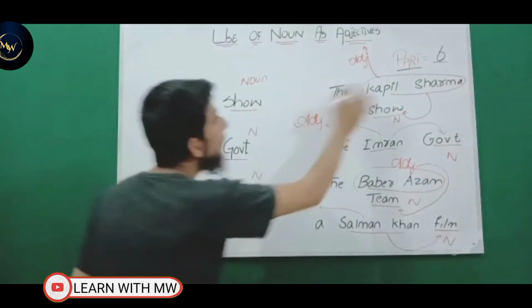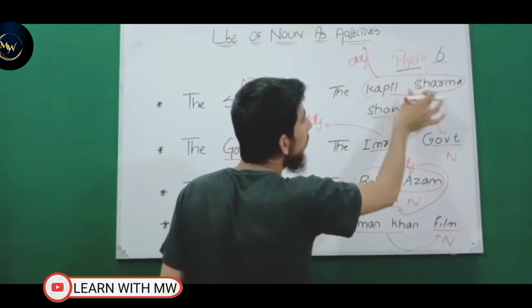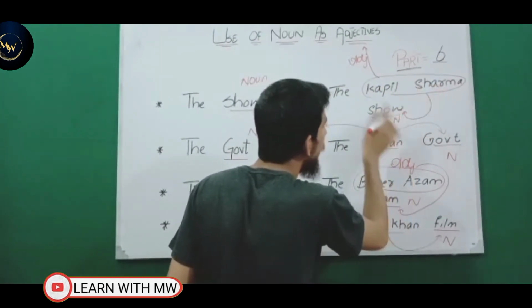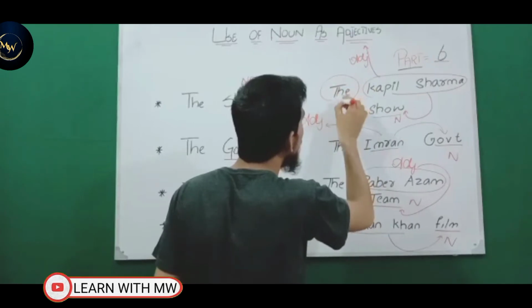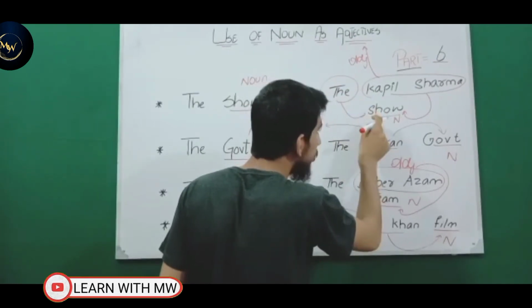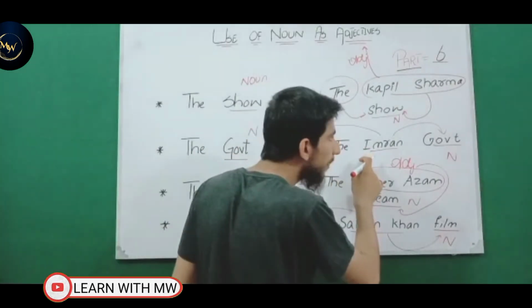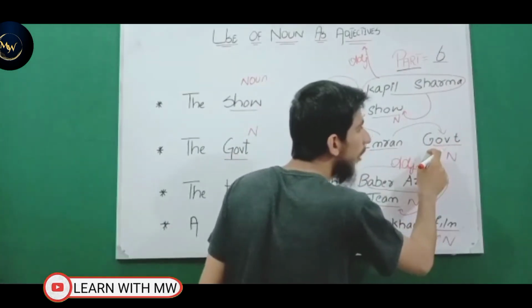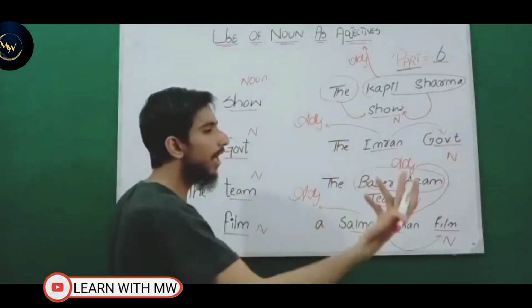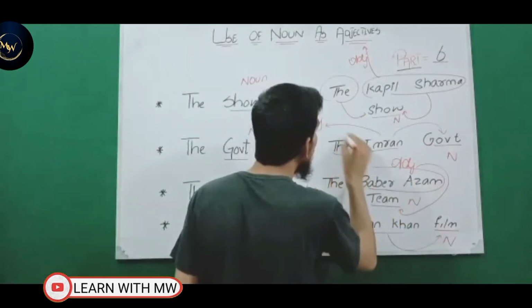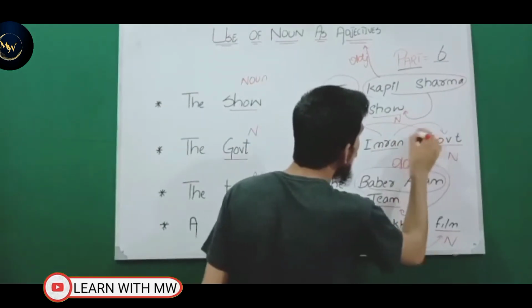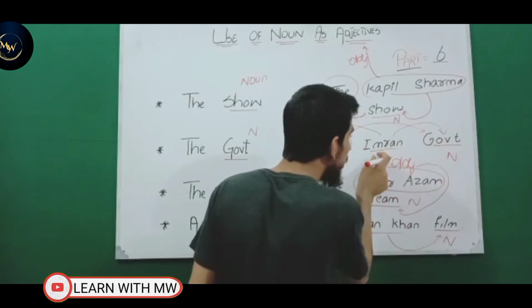So look at the Kapil Sharma show. Kapil Sharma is basically a proper noun, but show is a common noun. So remember that the article the usually comes with the show, not with the Kapil Sharma. The same is the case with the Imran government. Imran is a proper noun, and government is a common noun, because government can be of any kind, Imran government, Modi government. So the article usually comes with the government, not with the Imran,